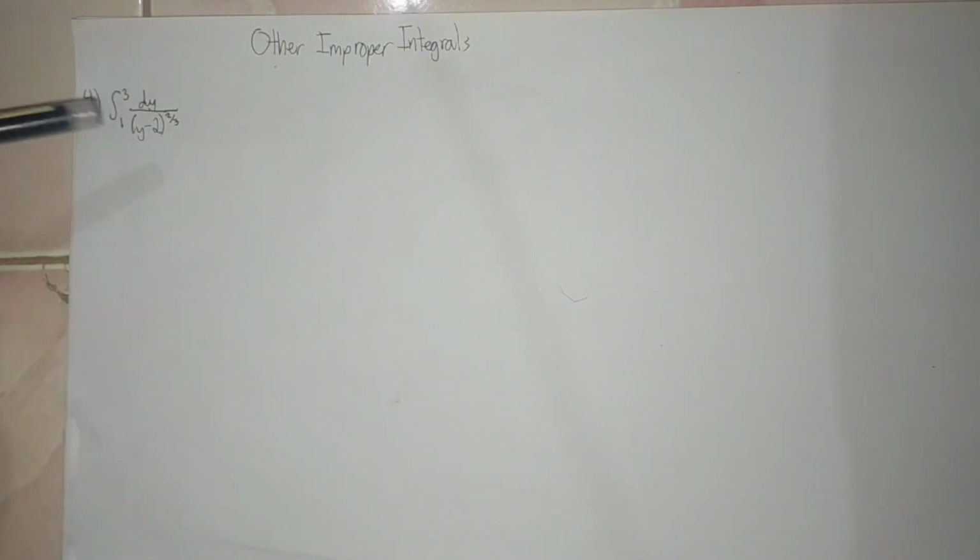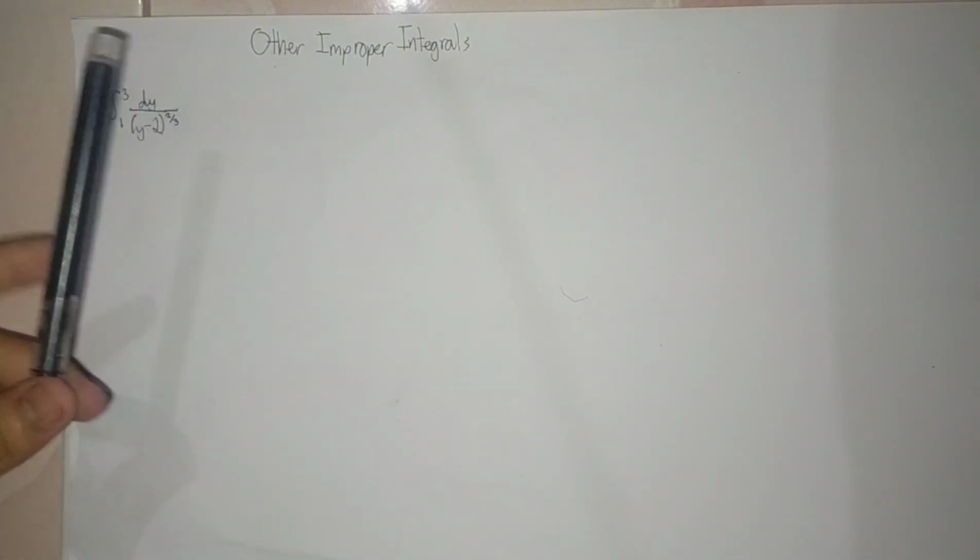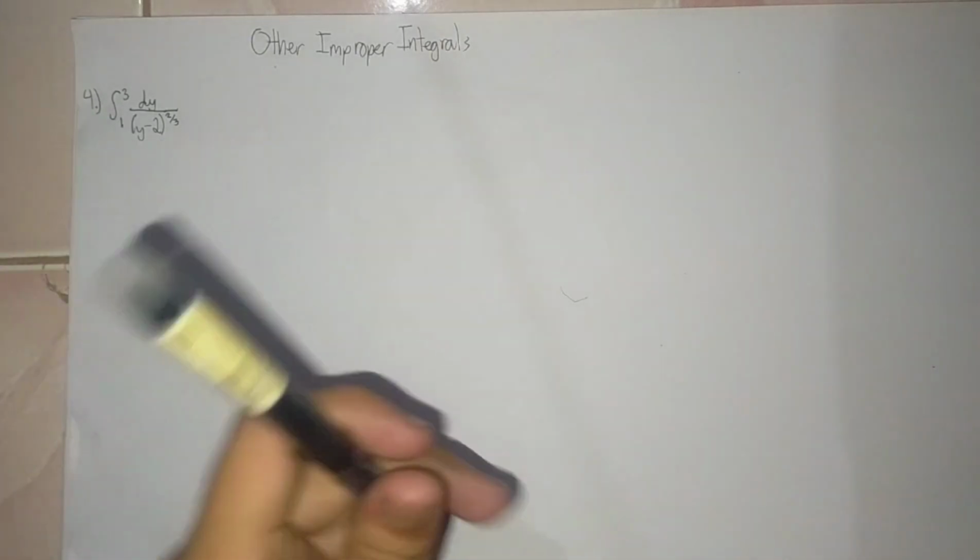That makes it undefined. So if 3, substitute to y, so 3 minus 2 is 1, so not undefined, and 1 minus 2 is negative 1, so also not undefined. So to make it undefined, we're going to find any number that makes it undefined.